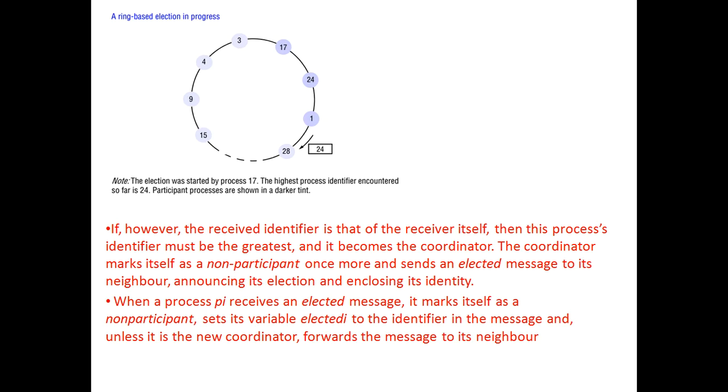The coordinator marks itself as a non-participant once more and sends an elected message to its neighbor, announcing its election and its identity, right.